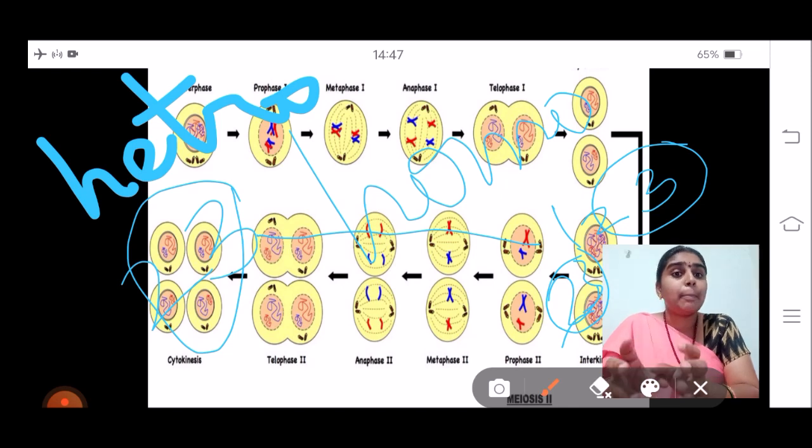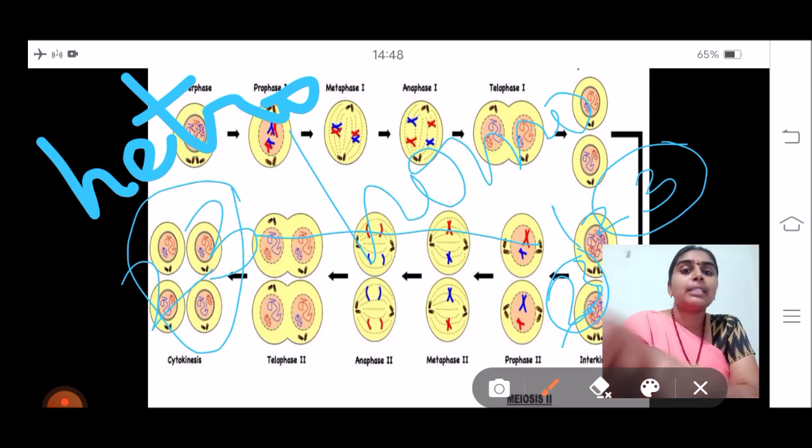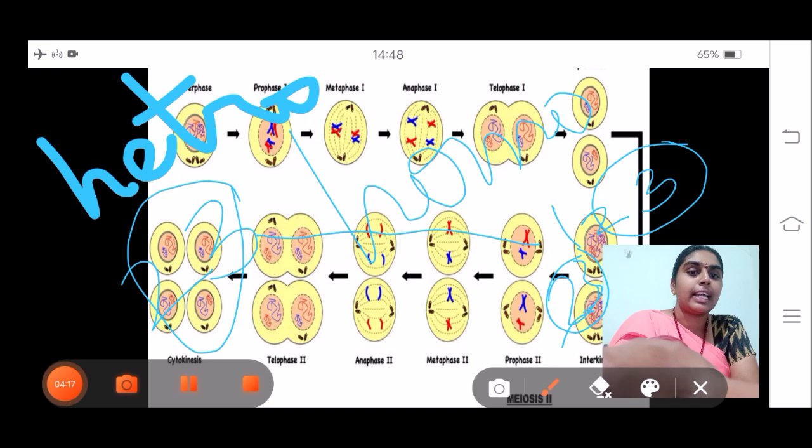And after the completion of this complete process only, we are going to get 4 haploid cells which we consider as gametes, from the diploid mother cell to give rise to 4 haploid gametes. Those gametes will participate in sexual reproduction. Now how the number of chromosomes is going to be reduced must be seen further in the further slides.